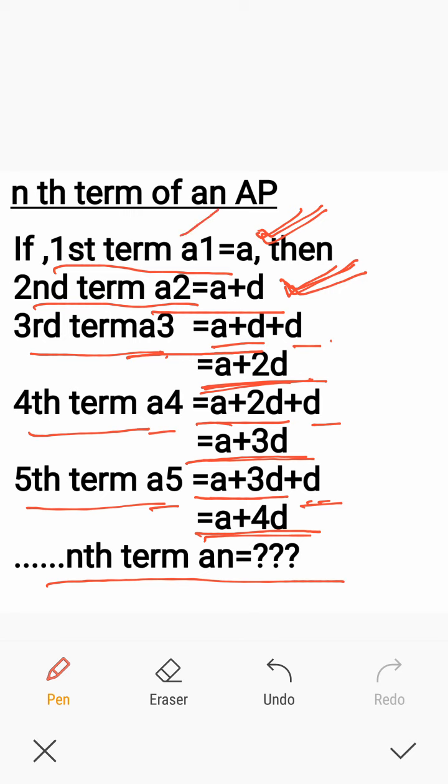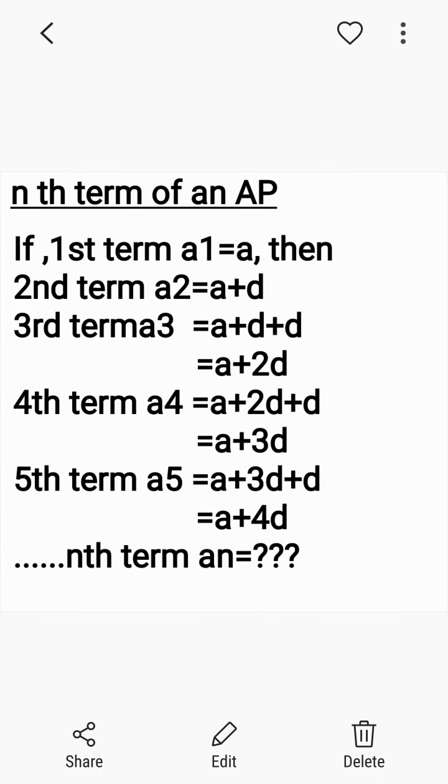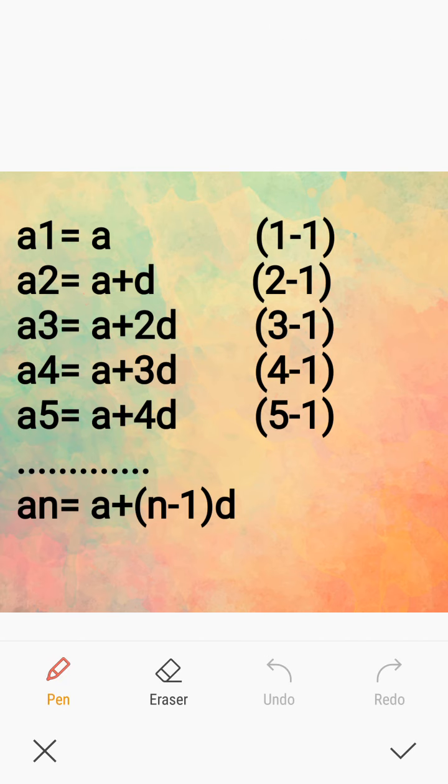First term is A1, second term is A2, third term is A3, fourth term is A4, and fifth term is A5. Nth term can be represented as An, isn't it? So what is the nth term of an AP? Let us rewrite it once again in the next page. First term is A. Second term of the AP, A2 is A plus D. Third term, A3 is A plus 2D. Fourth term, A4 is A plus 3D. Fifth term, A5 is A plus 4D.